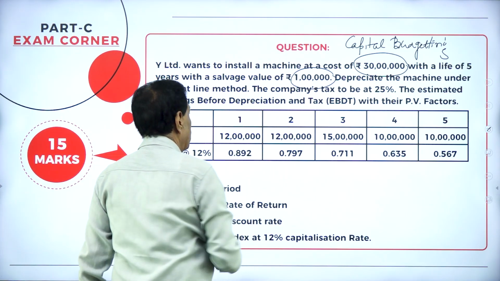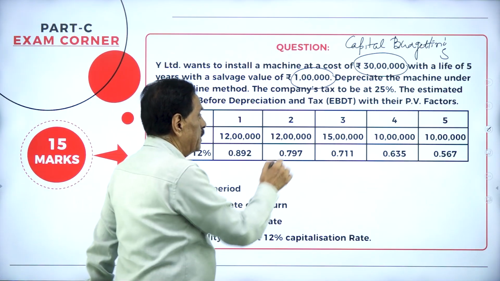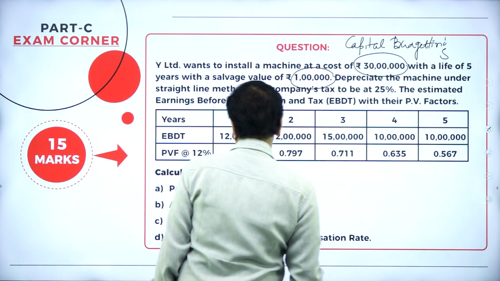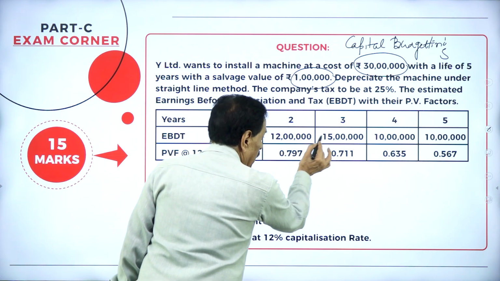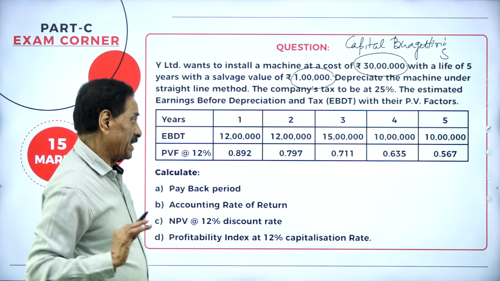The estimated earning before depreciation and tax, that's EBDT, with their PV factors. EBDT is 12 lakh, 12 lakh, 15 lakh. This is cash inflow before depreciation and taxation.